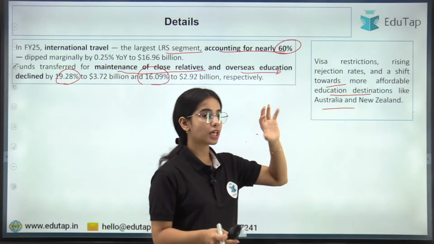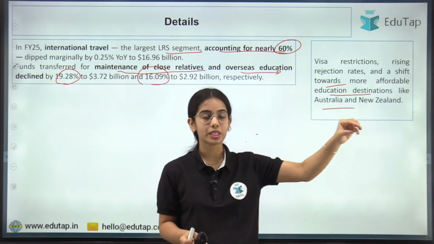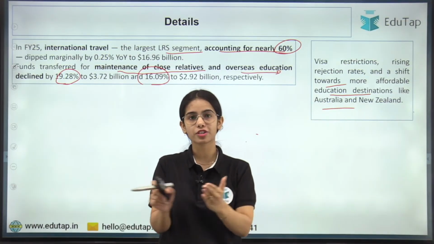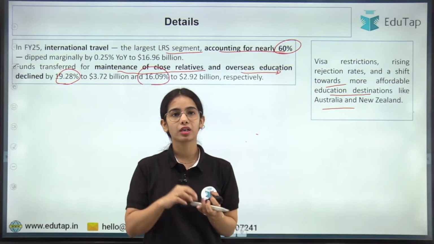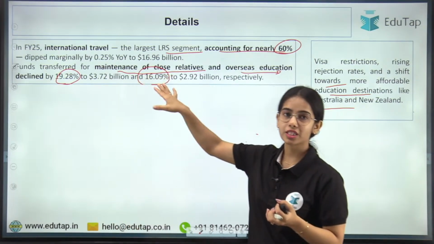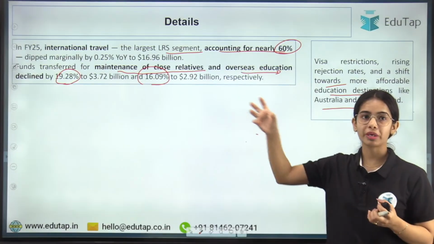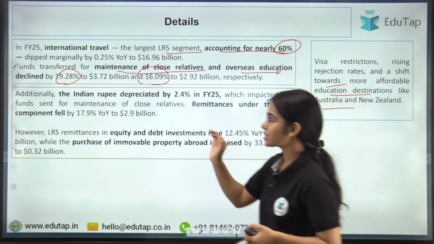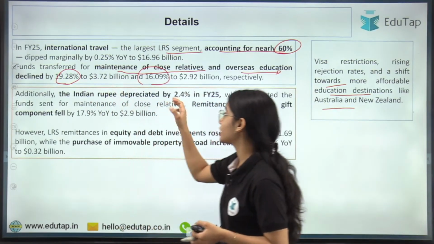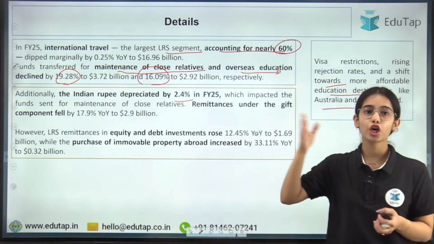So what is happening is that because of the visa restrictions in the US, students are now shifting towards Australia, New Zealand, Japan and these nations. So the funds transferred, or the outward remittances for the maintenance of close relatives and for overseas education, decrease. Additionally, the Indian rupee depreciated by 2.4% in financial year 2024-25.